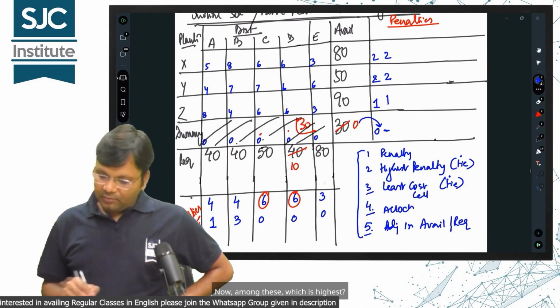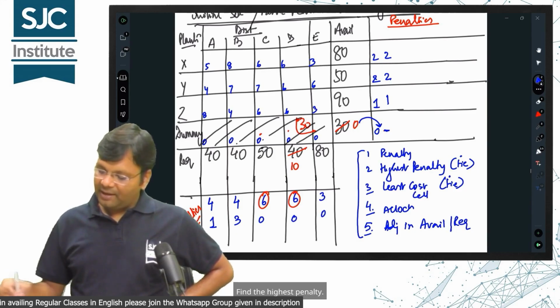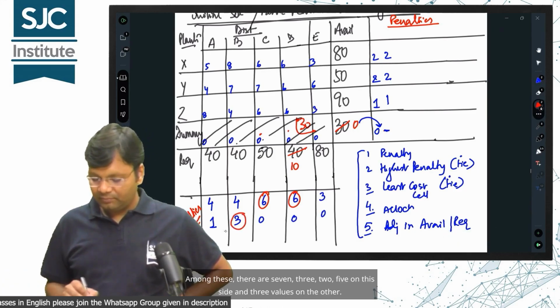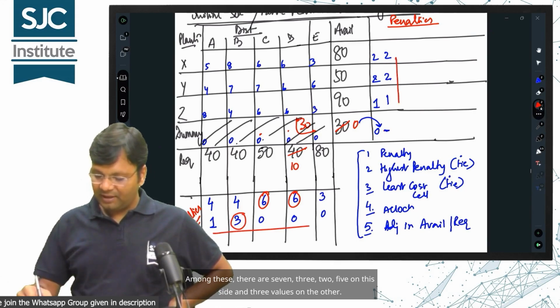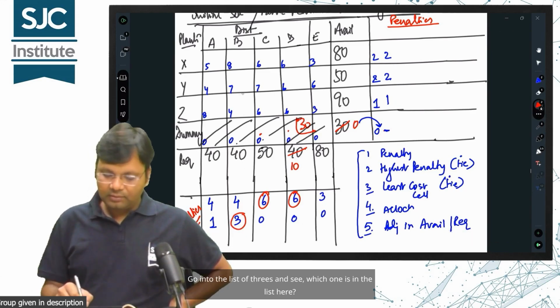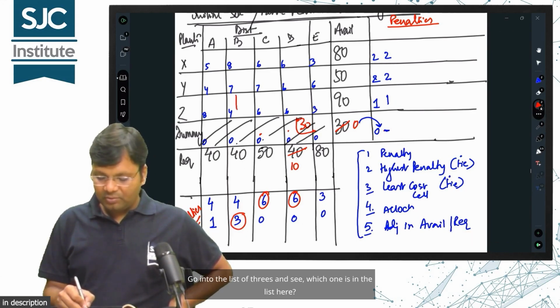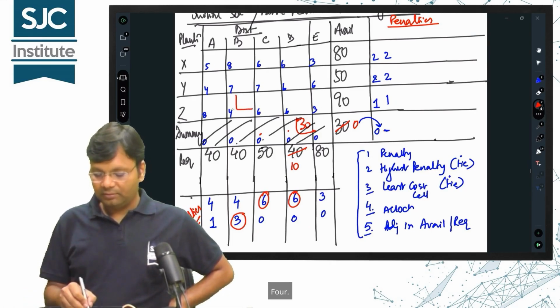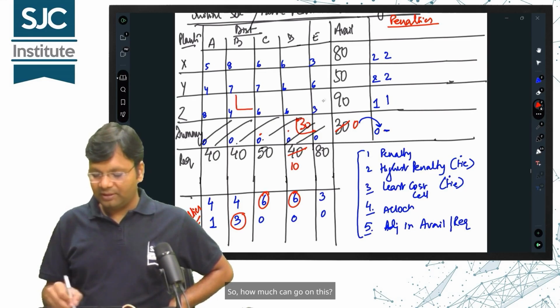Now, among these, which is highest? Find the highest penalty. The highest penalty, this one, is only 3. Among these, there are 7, 3, 2, 5 on this side and 3 values on the other. Of these 8 values, the highest is 3. Go into the list of 3s and see which one is in the list here. So, how much can go on this?